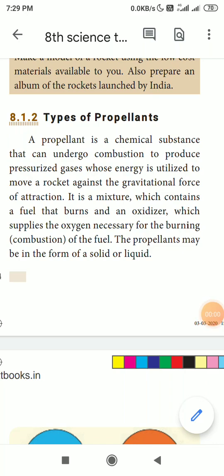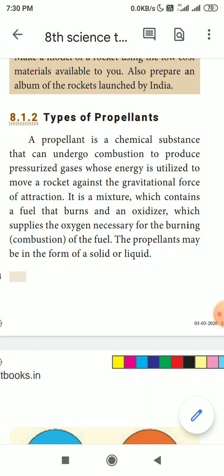Let us continue the lesson, types of propellants. So, what is a propellant? A propellant is a chemical substance which, when lit, will burn and produce pressure, and with that pressurized gas, energy is released. With that energy, the rocket moves against the gravitational force. That is called a propellant.